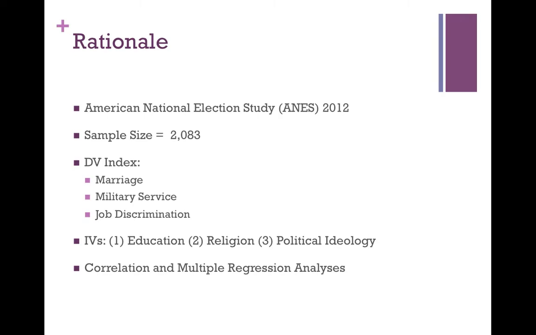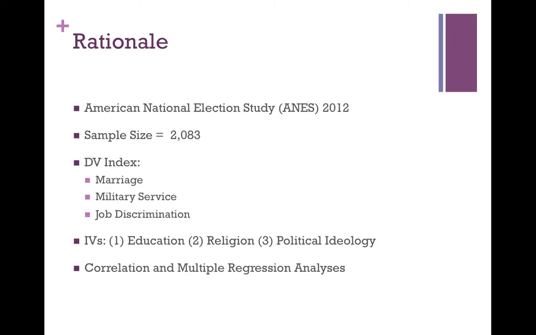The dependent variable in this research, defined as support for gay and lesbian rights, was framed by three separate indicators. These indicators measured respondents' strength of support for laws protecting gays and lesbians from job discrimination, allowing gays and lesbians to serve in the armed forces, and allowing gays and lesbians to legally marry.